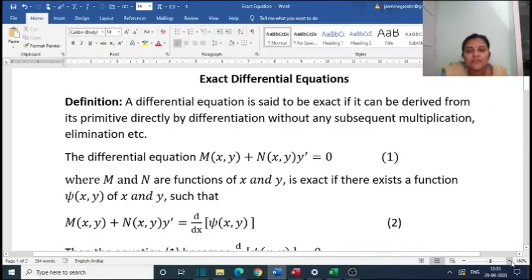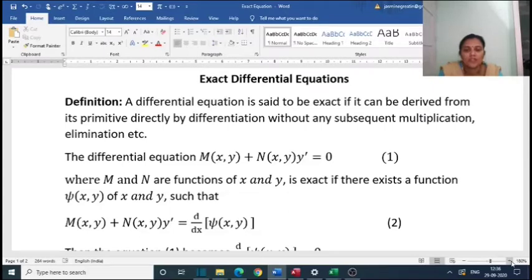A differential equation is said to be exact if it can be derived from its primitive. Primitive means solution, directly by differentiation without any subsequent multiplication, elimination, etc. The differential equation M(x,y) plus N(x,y) y' equal to 0, where M and N are functions of x and y, is exact if there exists a function psi(x,y) such that M(x,y) plus N(x,y) y' is equal to d/dx of psi(x,y).